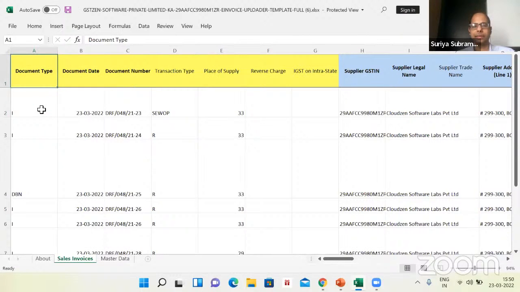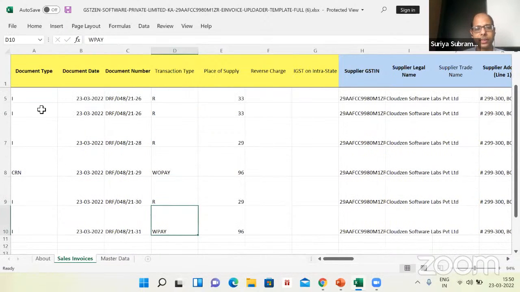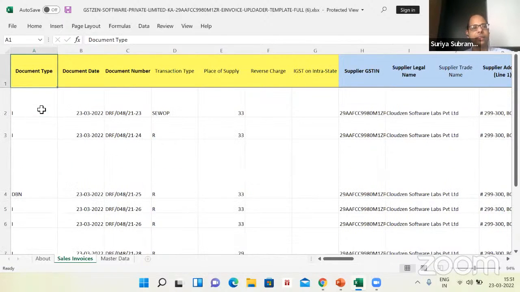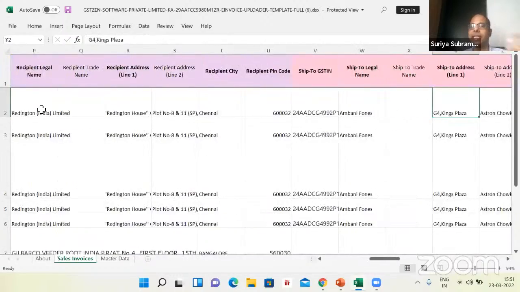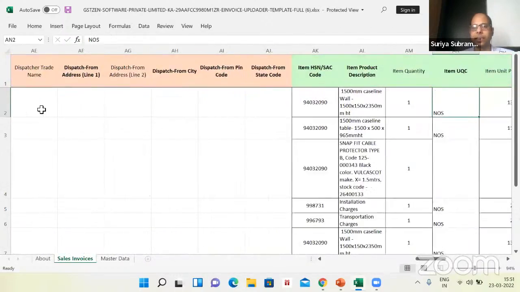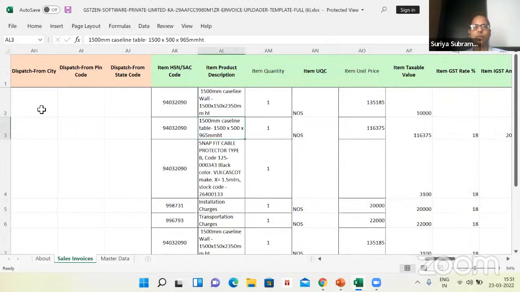So these are the columns that are needed for generating an e-invoice, such as document type, document date, document number, and so forth. Here is the type of transaction. Just tell me that this is an SEZ invoice, this is a regular invoice, this is an export without pay, this is an export with pay, and so on. Here also we have a credit note, an invoice, and a debit note. So there are different types of documents and different types of transactions, supplier details, recipient details, line item details, and addresses. Here are the line item details: the HSN code, the description, quantity, unit rate, and so forth.